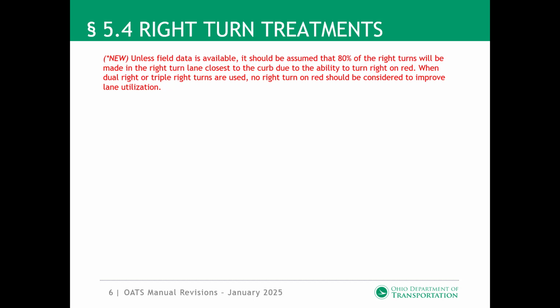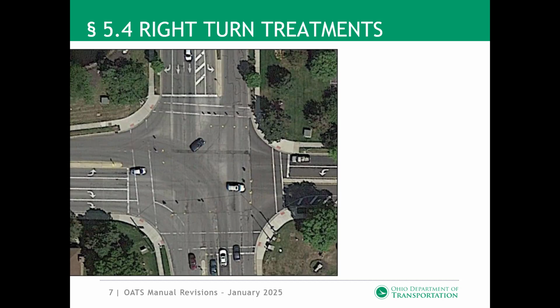Section 5.4, Right Turn Treatments. Where multi-lane right turns are analyzed, it should be assumed that 80% of the right turns will be made in the right turn lane closest to the curb due to the ability to turn right on red, unless field data is available. When dual right or triple right turns are used, no right turn on red should be considered for the signal operations to improve lane utilization.